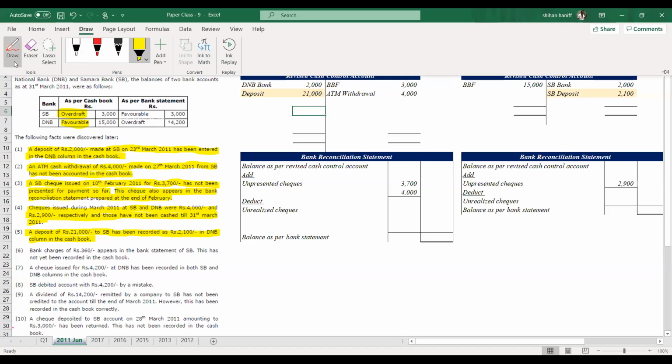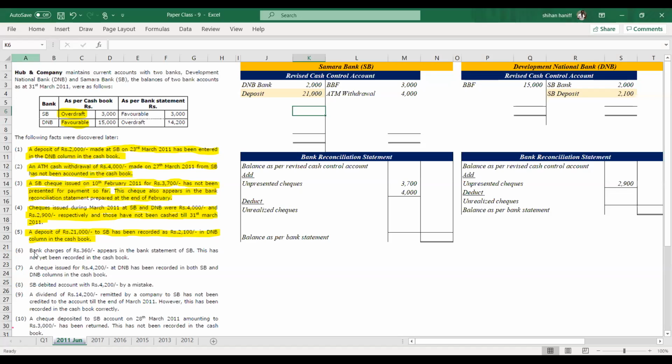Next, bank charges of 360 appear in the bank statement of SB. This has not yet been recorded in the cash book. So we have to credit the SB bank charges, 360 credit.